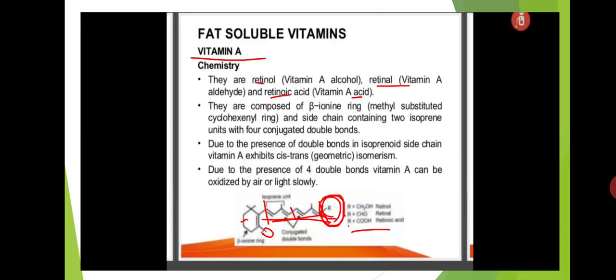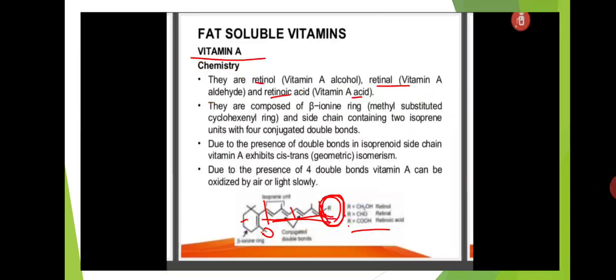Next is the fat soluble vitamins. In that, first is vitamin A. Vitamin A is generally observed in three forms: retinol, retinal, and retinoic acid. Retinol is the alcoholic form, retinal is the aldehydic form, and retinoic acid is the carboxylic acid form, and they are composed of a beta ionone ring.